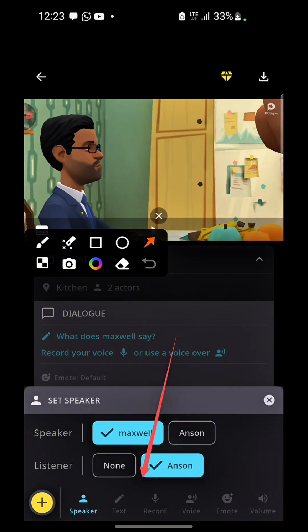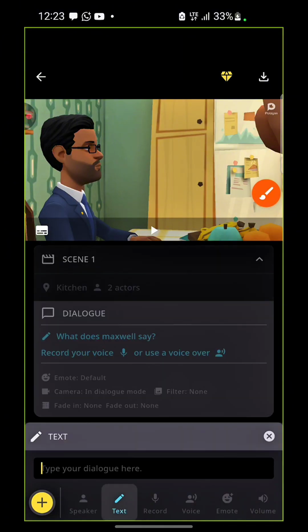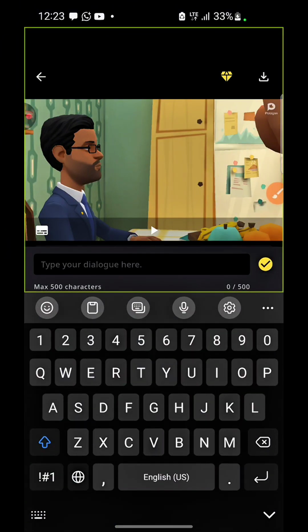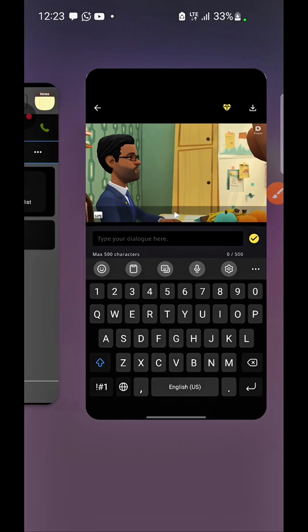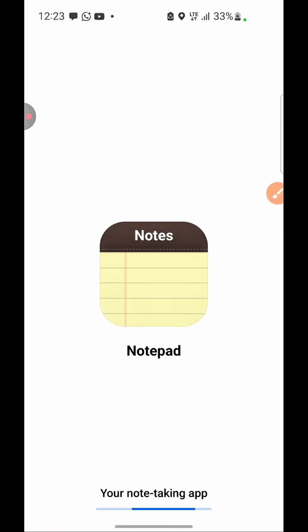Once I pick my listener and the speaker, I will come over to this place here. You are going to see text right here. First of all, click on this, and then you're going to click on text. Right now, you are going to write your first thing that you want to say. So let me go over to my notepad. I think I wrote it down on my notepad.